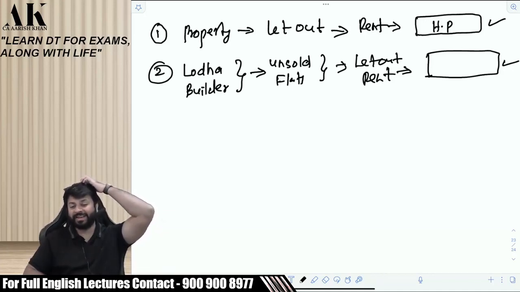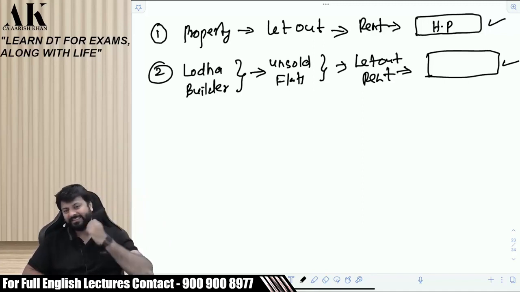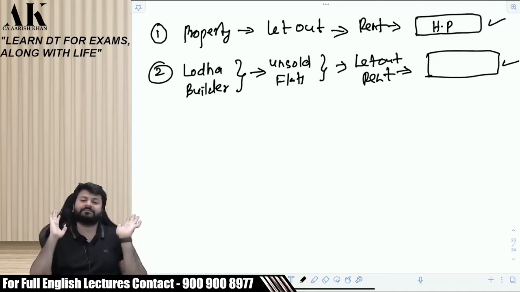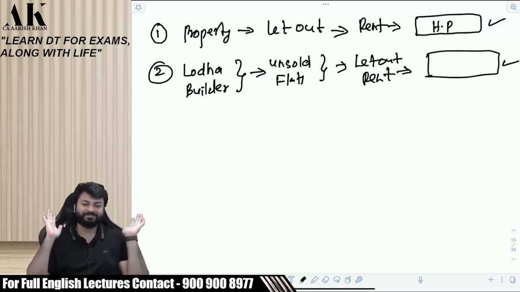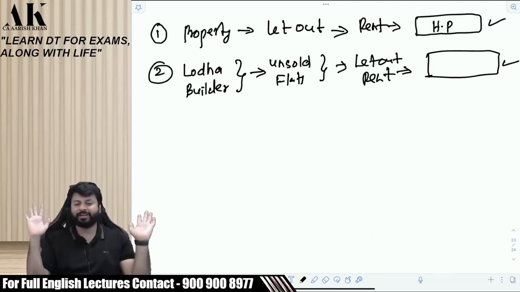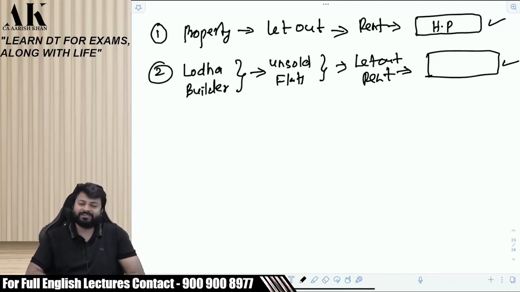Gopi, you have said PGBP, right? Julie, you have said HP. And Vinita, you have said IFOS, right? Now, see, within the class itself there is a disparity among students. When I asked the first question, nobody was giving different answers. Everybody said the same answer, house property. Do you agree or not? But when I asked the second one, everybody is giving different answers. Someone said HP, someone said IFOS, someone said PGBP.